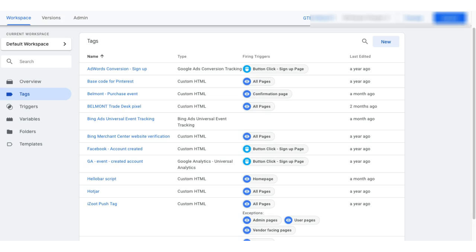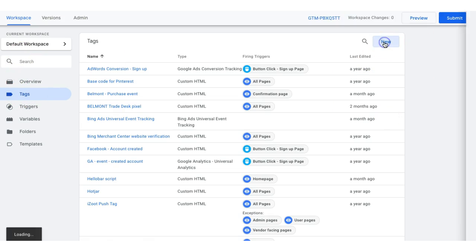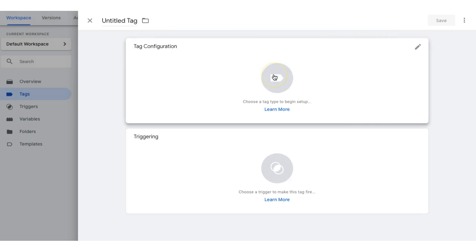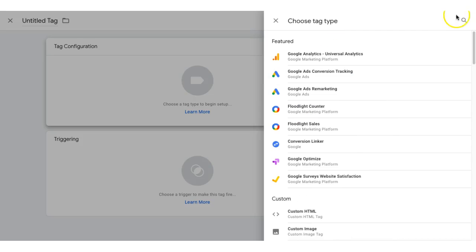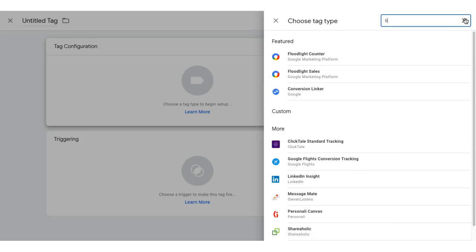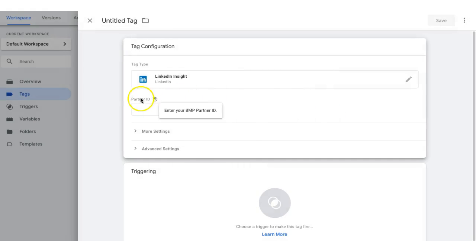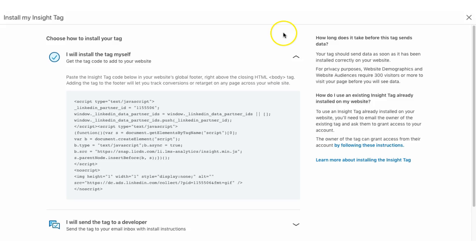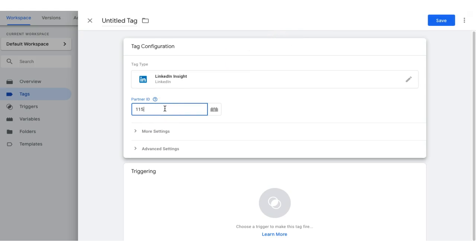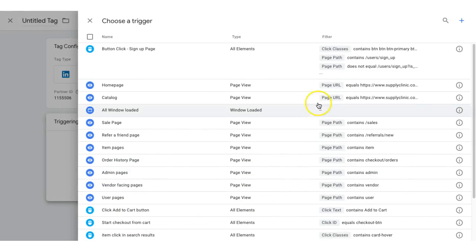So I'm going to move over to Google Tag Manager, select Tag, then New Tag, and then here, Tag Configuration. Click here, search for LinkedIn, because this is already ready in Google Tag Manager, and you see we need a Partner ID. So Partner ID, got it. And then the trigger, you're going to want that to trigger on all pages.